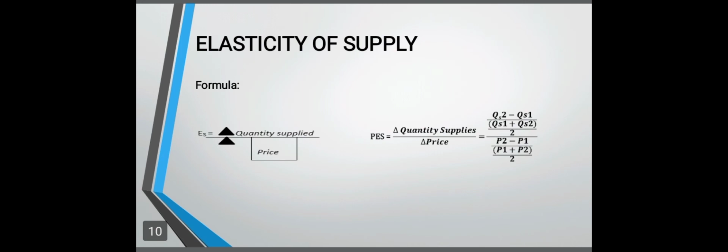That is the equation. And our formula would be quantity supply 2 minus quantity supply 1 over quantity supply 1 plus quantity supply 2 over 2. Divide by the price, which is the P1 minus P2 over P1 plus P2 over 2. Na kung isosolve natin to, pareho lang yung pagkakasolve niya sa price elasticity of demand formula. There's also a rule in elasticity of supply. Like elasticity of demand, if elasticity of supply is less than 1, then it is inelastic. If the elasticity of supply is greater than 1, then it is elastic.